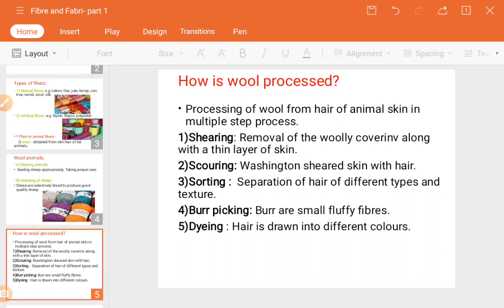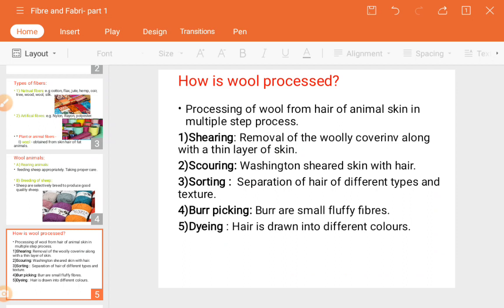We know that even if they take care of the sheep, some of them will still be dirty. Some wander here and there, and maybe due to the dirt their hair also gets dirty, with dust and all these things. To remove all this and make it fresh, what procedures are necessary to convert that wool into fiber, meaning thread or filament? How does that happen?